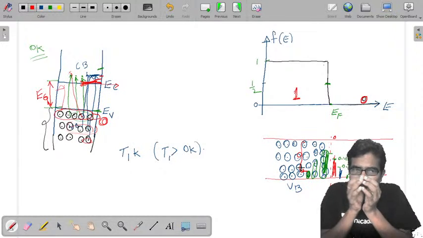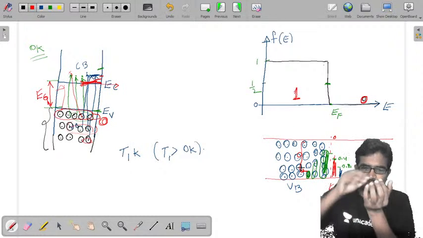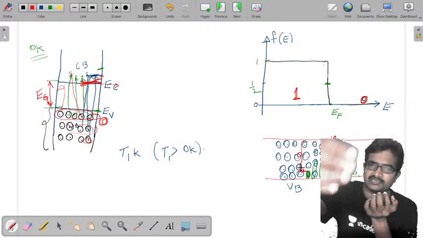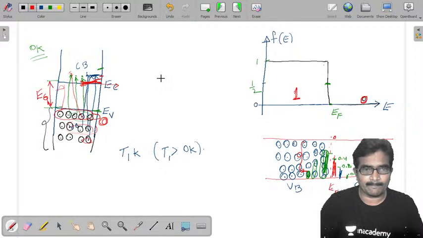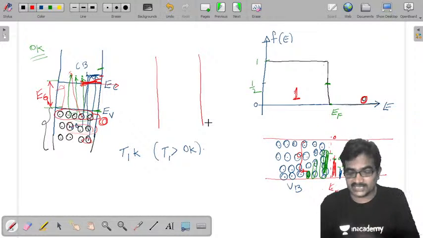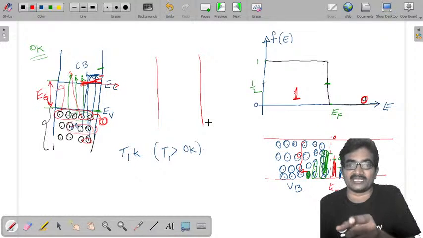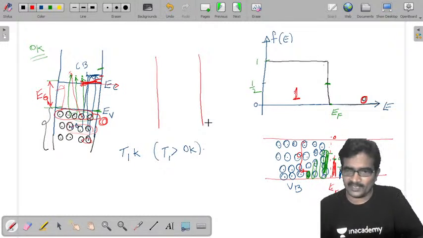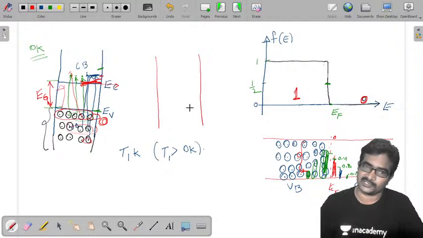Once a covalent bond is breaking, an electron is moving from the valence band to the conduction band. I will show that here. Listen carefully, it is very, very important. Based on this knowledge, you can estimate the Fermi energy level of any semiconductor. Based on the doping, you can estimate the Fermi energy level position.